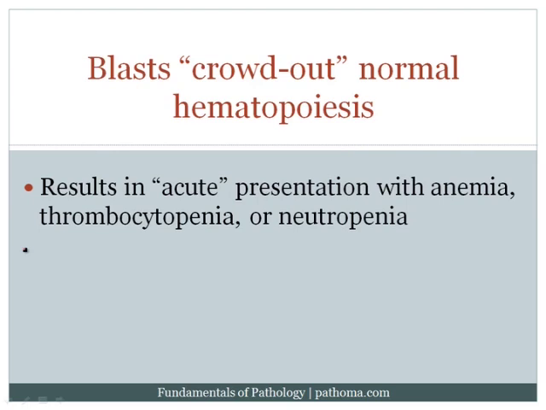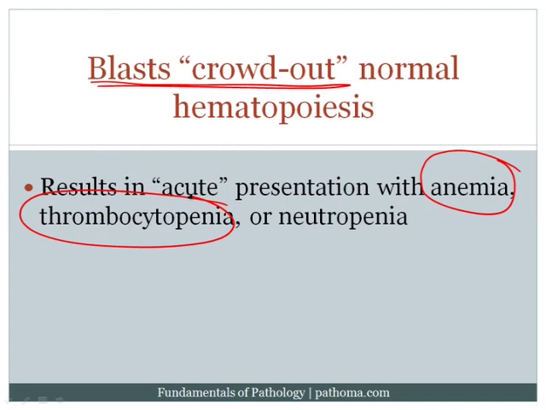Now, in an acute leukemia, the blasts will crowd out normal hematopoiesis, and so the patients will classically present with signs and symptoms of loss of the cells that are normally produced by the bone marrow. For example, if there's a loss in red blood cells, the patient will develop anemia. If platelets can't be formed, the patient will develop thrombocytopenia. And if the neutrophils can't be formed, the patients will develop neutropenia. And so, of course, if they have anemia, they would present with signs and symptoms of hypoxia. If they have thrombocytopenia, they would present with signs and symptoms of bleeding. And if they have neutropenia, they would present with signs and symptoms of infection.